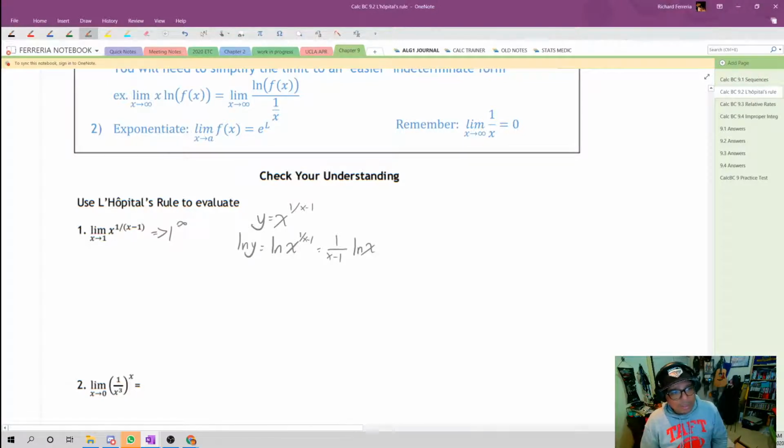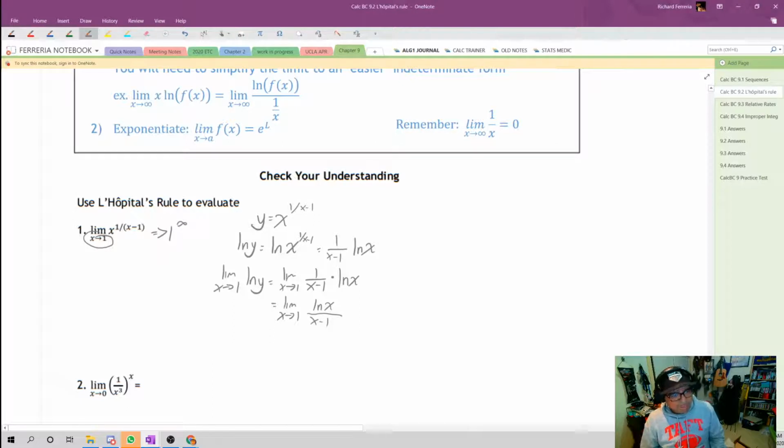Now we're going to apply a limit to both sides. So the limit as x approaches 1 of the natural log y equals the limit as x approaches 1 of 1 over x minus 1 multiplied by the natural log of x, which, by the way, simplifies into the limit as x approaches 1 of the natural log of x, all divided by x minus 1.